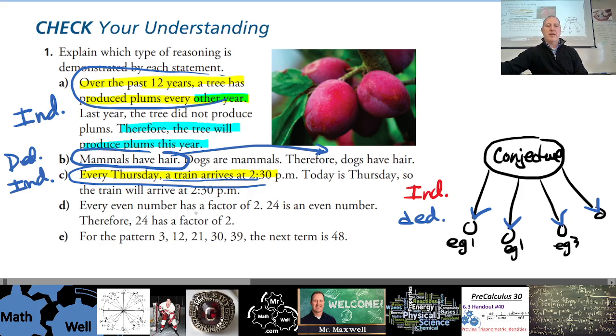Every even number has a factor of 2, so that's a rule. 24 is an even number, therefore 24 has a factor of 2, so that's deductive then, right? I see.